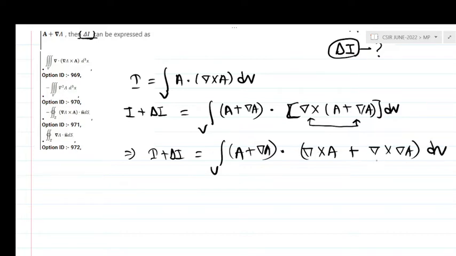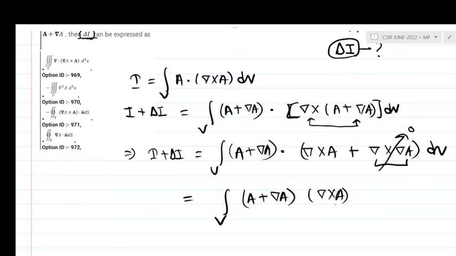See here the curl of grad a is equal to 0, as you know. That is curl of the grad a. And then the remaining thing is over volume v a plus grad a into del cross a.